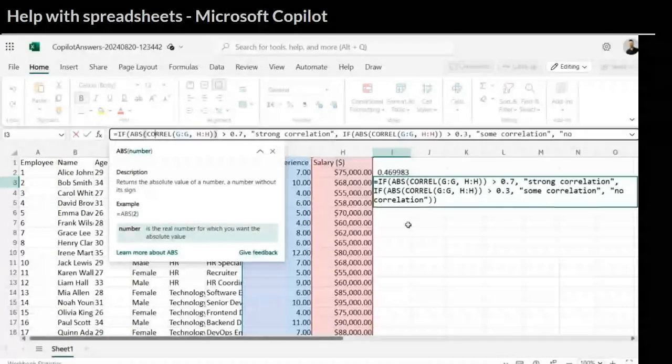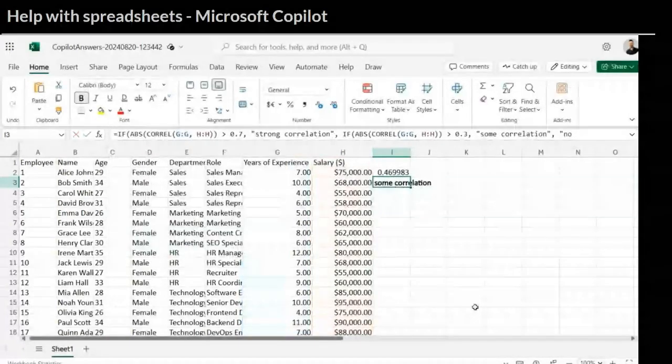And you can see it's written a fairly complex formula, but it can help with things like pivot tables, even more complex formulas than this, or even just how to use common office tools. So if you want to know potentially how to use Excel or Word or PowerPoint better, it will be able to help you with those things.